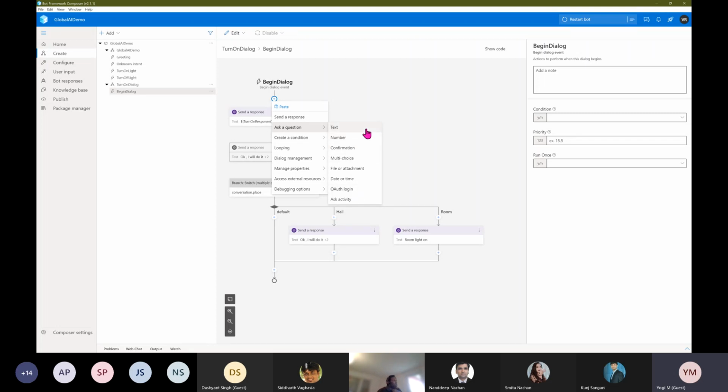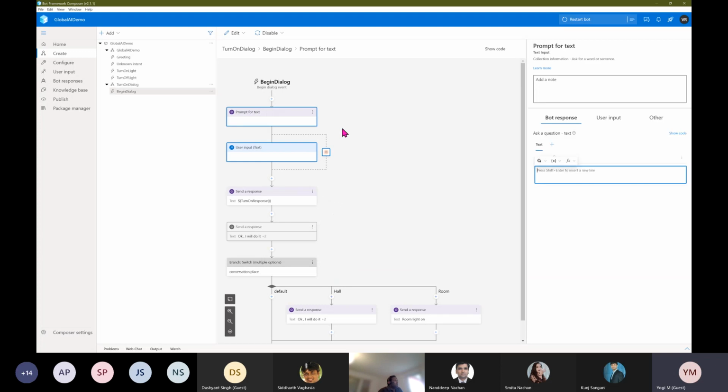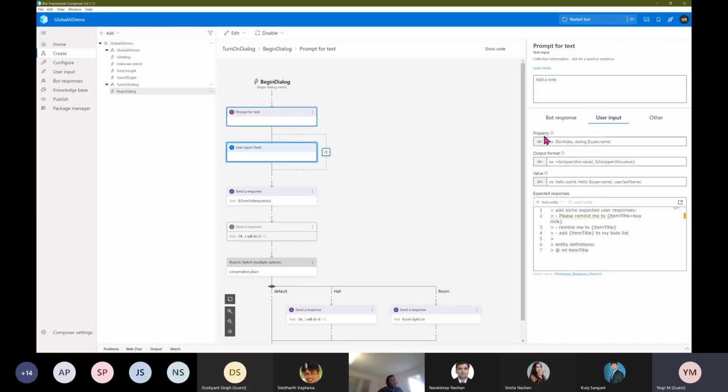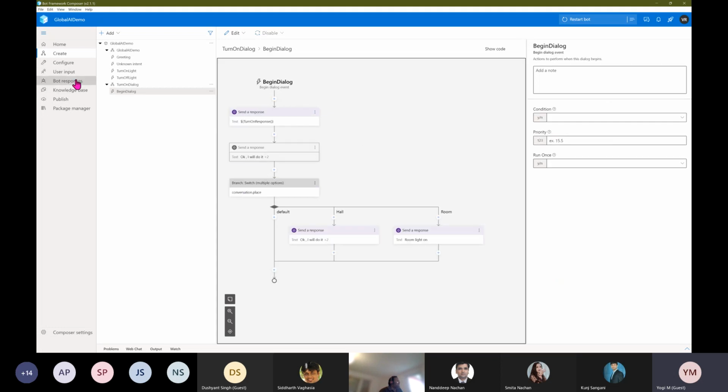For example, in this case, if the entity is missing, you can use a text input. So here you ask the user: what should I turn on, the kitchen light or the room light, something like that. You can give them the statement, and you can store this value in this property. Once the user enters it, it is stored in the property. Okay, so this is fine. Our response is also clear.